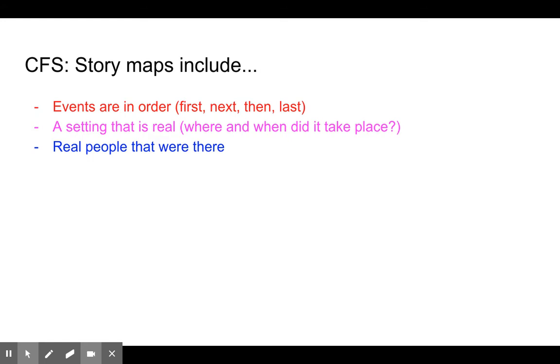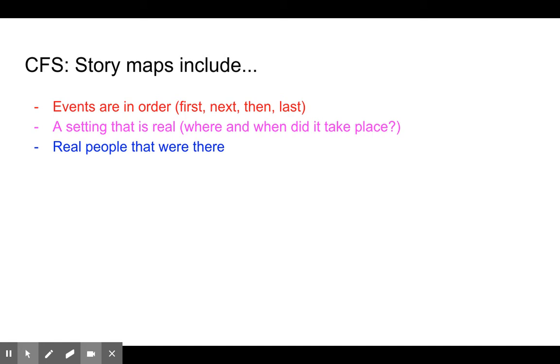So here we have a criteria for success, our CFS, for what our story maps need to include. Our story maps need to include the events that are in order. So it needs to be first, next, then last. So, what is the first thing that our story map needs to include? The events that are in order. So, first, next, then last.